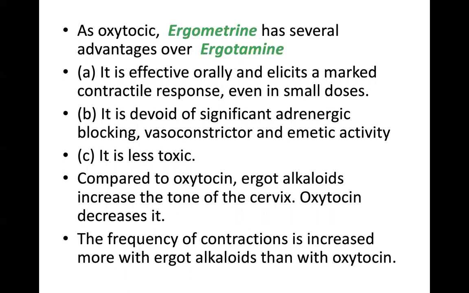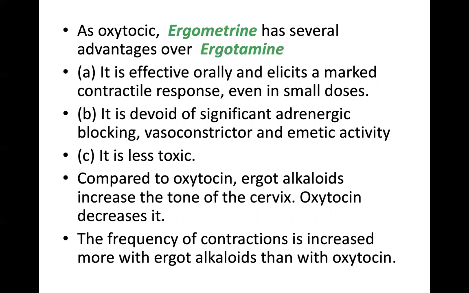Ergometrine is effective orally and it elicits a marked contractile response even in small doses. It is devoid of adrenergic blocking, vasoconstrictor and emetic activity. It is less toxic.